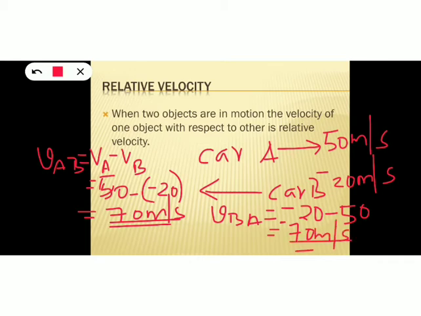Okay. So minus 70 indicates that it is in the opposite direction, or it is in the direction of the car which is moving slower than car A. Okay. So this is another case. So anyway, in both these methods, whenever you calculate VAB or VBA, you will get the same magnitude, that is 70 meter per second, with a change in sign. So whenever two objects are moving in opposite direction, the relative velocity is obtained by adding the individual velocities, and there is a difference in sign on the basis of the direction.